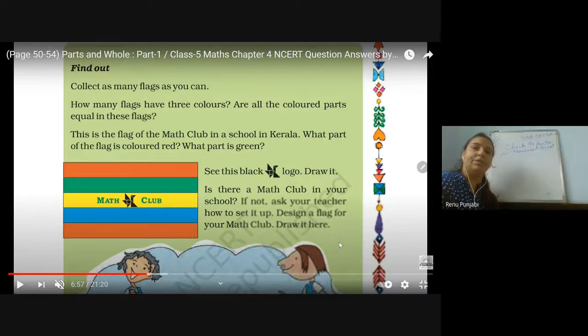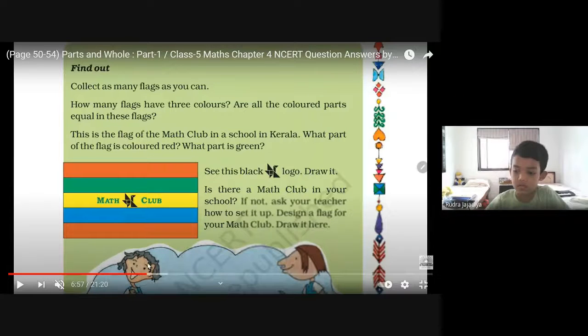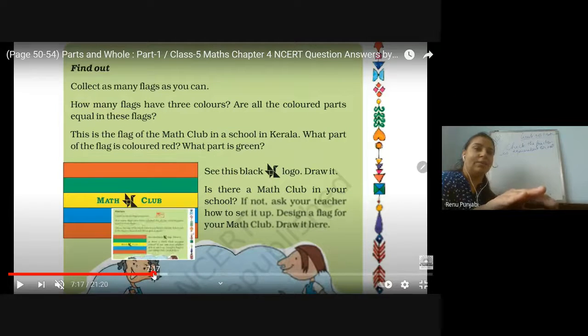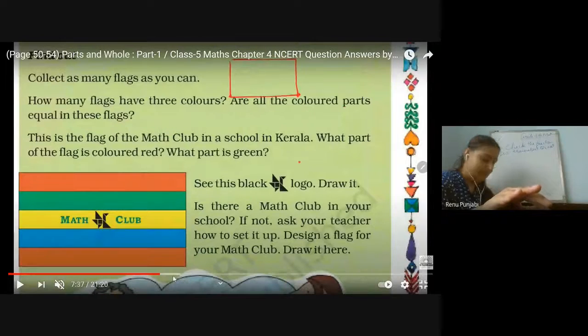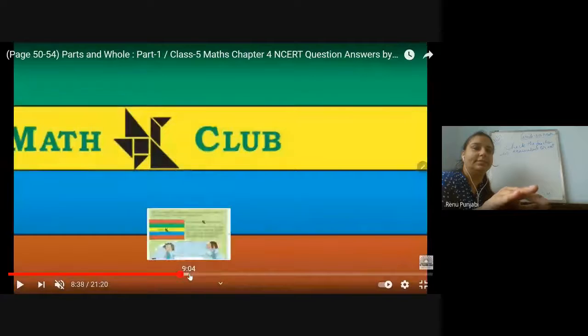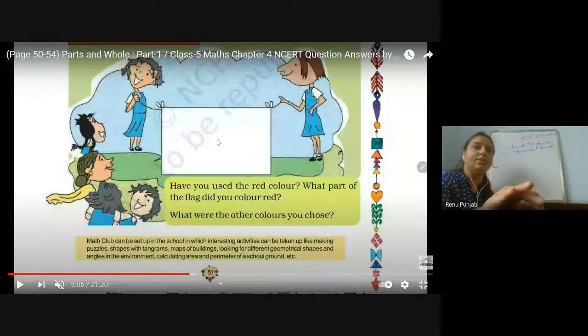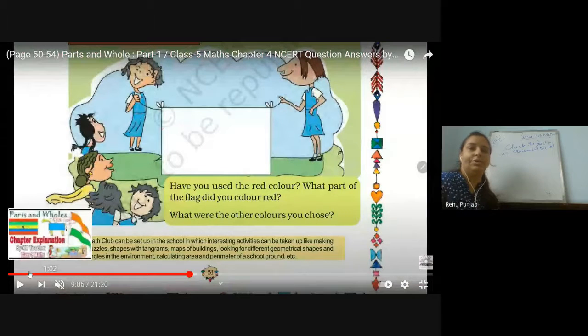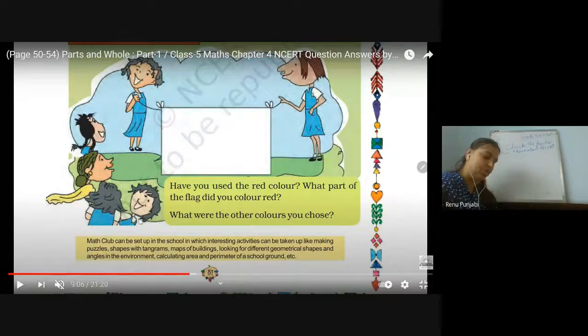Is there a maths club in your school? If not, then we have discussed already, okay? Then now there is a space given down that you can also draw a flag. Here, you can draw a flag according to your choice. This is your home task that you need to draw, and I will see in the next class that everyone has done or not. Turn the page.